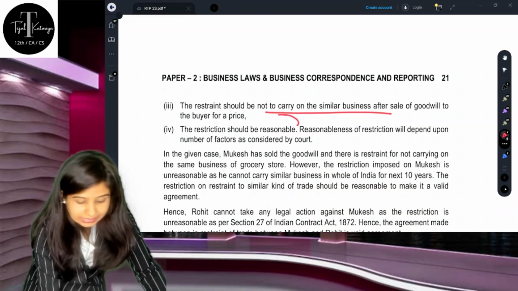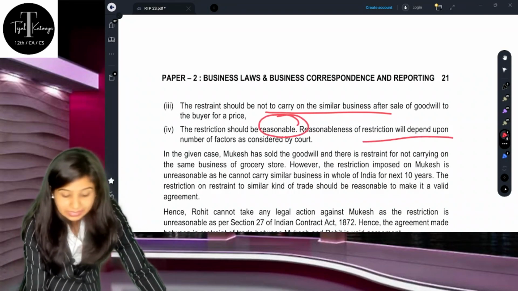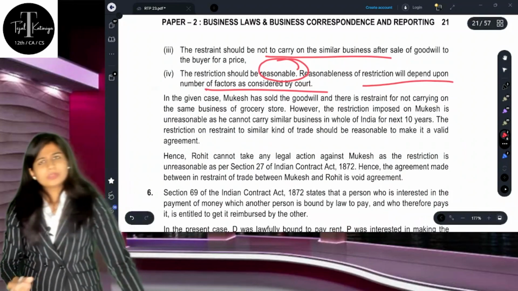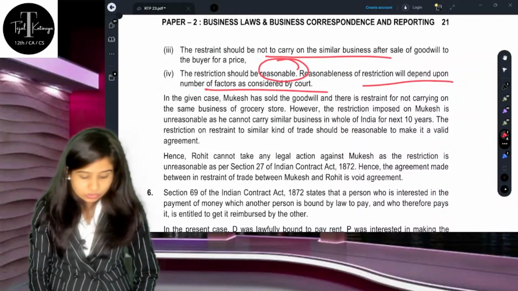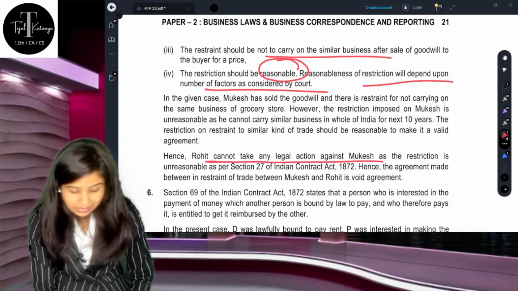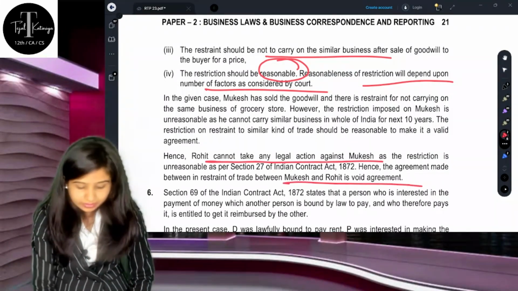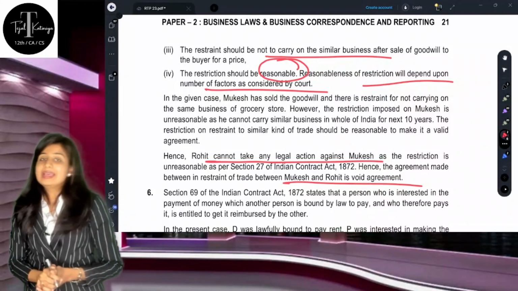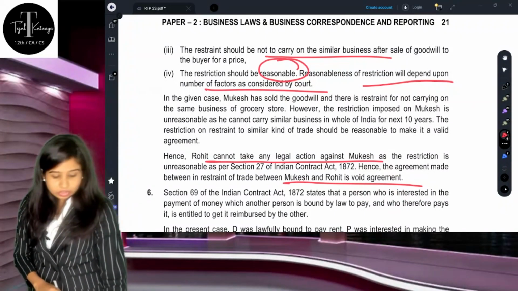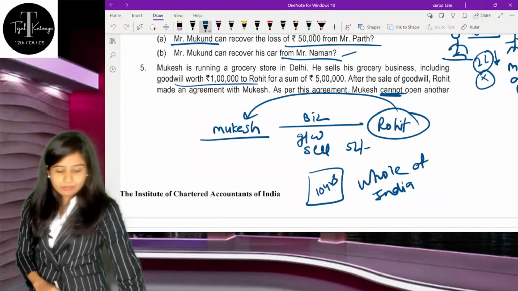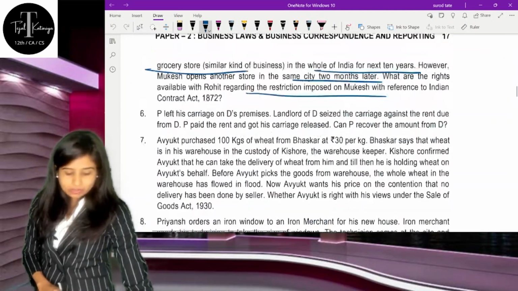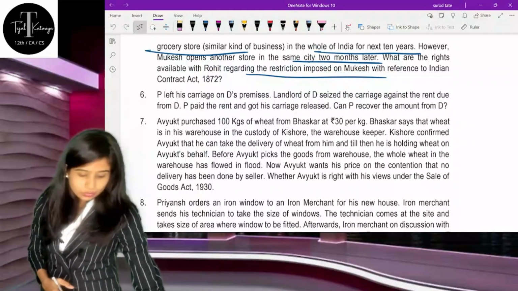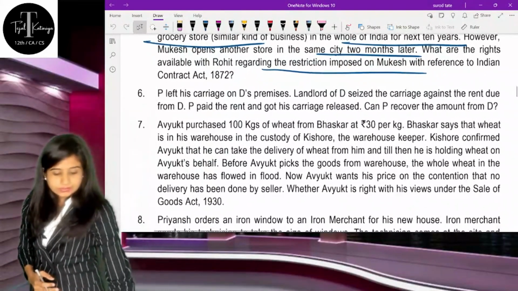It should always be reasonable, and if it's reasonable, then only you can say that it's valid. But if in this situation the restrictions are not reasonable, then this contract is a void contract, or this agreement is a void agreement, because they are not reasonable. So according to Section 27, these restrictions are too restrictive and not reasonable, and that's why it is not allowed.